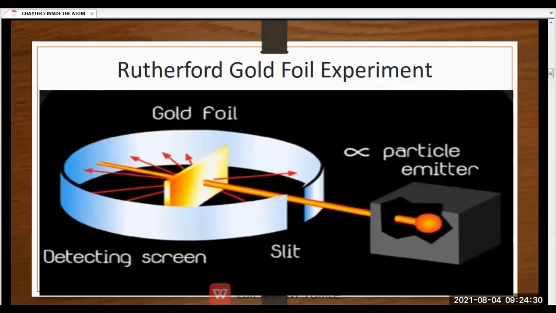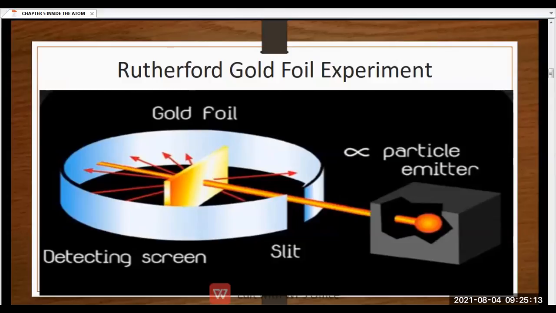Now, why did Rutherford choose alpha particles? He chose alpha particles because they have higher energy and they are heavier. And why did he use the gold foil for the experiment? Because approximately it can be made thin, only a few thousand atoms thick. Lesser the atoms, more convenient the experiment. So he used the gold foil.